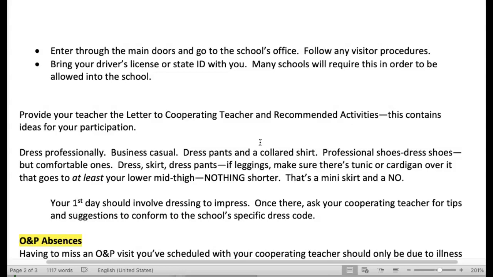Nothing is see-through, nothing is showing, nothing is tight, nothing's going to fall off. There are going to be no wardrobe malfunctions. Do your check in the mirror before you go. Make sure you look amazing. So, first day should be about dressing to impress. Once you're there, ask your cooperating teacher for tips and suggestions on how to conform to any specifics in the school's dress code.